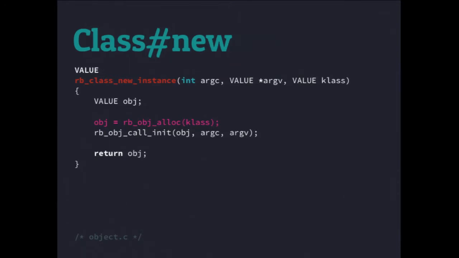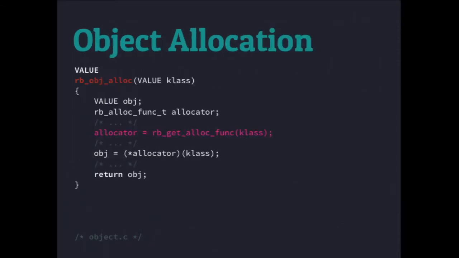And that's calling a method called RBClassNewInstance. Seems pretty basic. What we really are interested in here, though, is allocating an object. So that's where we go to next. First, we try to create an object, then it needs to allocate some memory for it. So let's go over to object allocation.